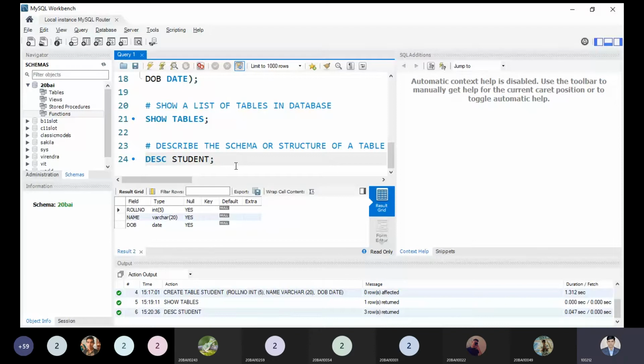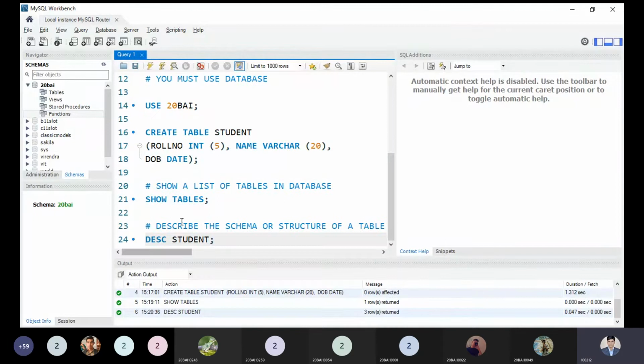Okay, so this part I'm right now closing, and now this is the word describe a result, or describe a student. So this is the table we are getting. Now is it clear, or is there anything you need to ask? Just tell me, any problem? No, sir.